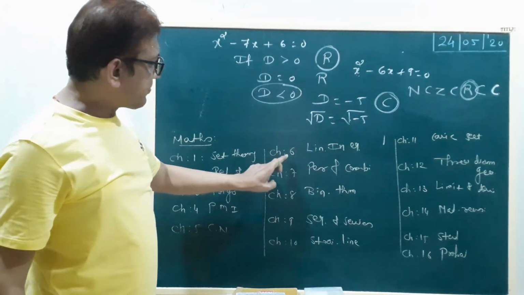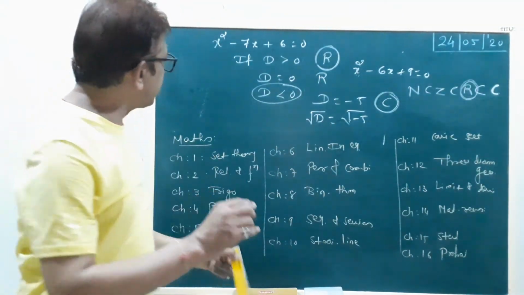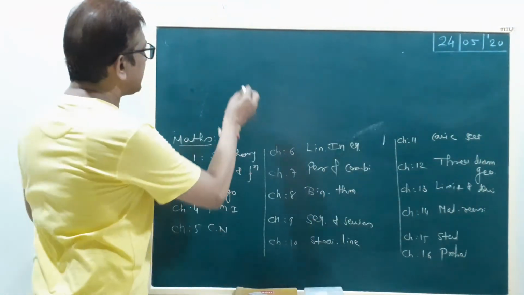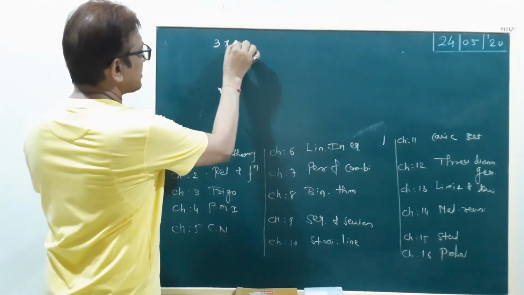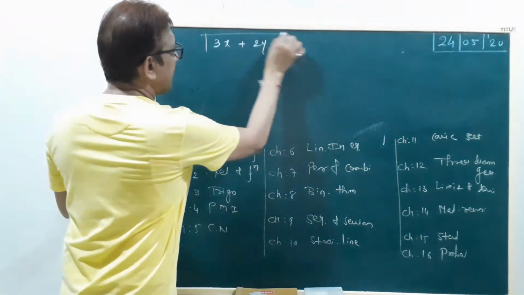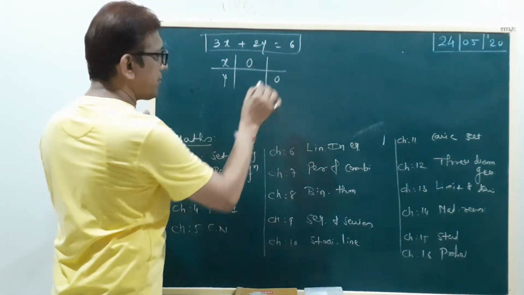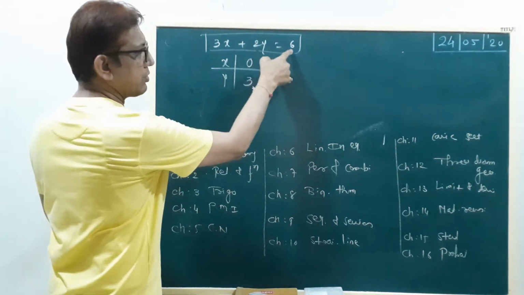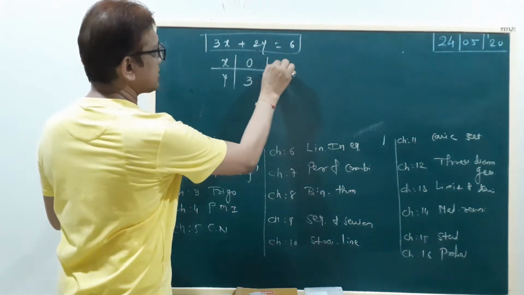Okay. Now chapter number 6, linear inequality. Give an example from the 9th standard maths textbook: graph. Suppose 3x plus 2y equal to 6. Draw the graph of this equation. We first make the table. We put x equal to 0, and again y equal to 0. If we put x equal to 0, then 2y equal to 6, so y equal to 3. If you put y equal to 0, then 3x equal to 6, so x equal to 2.